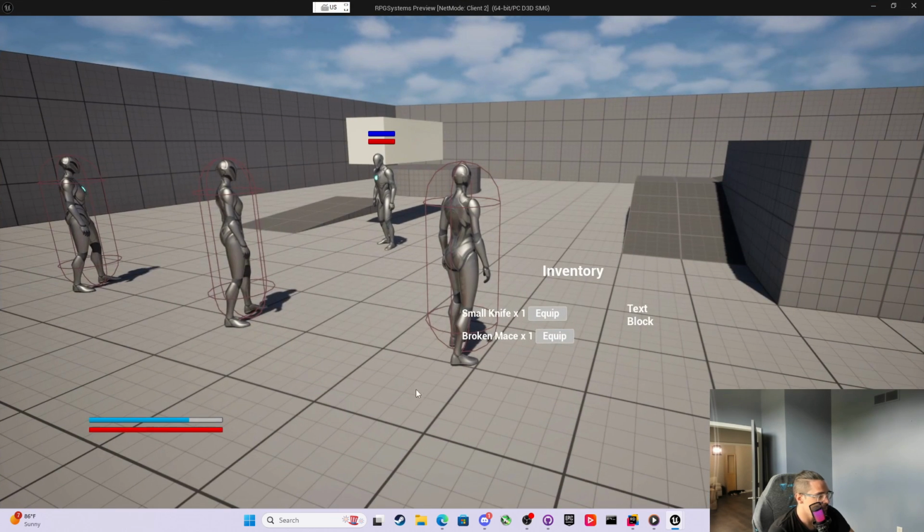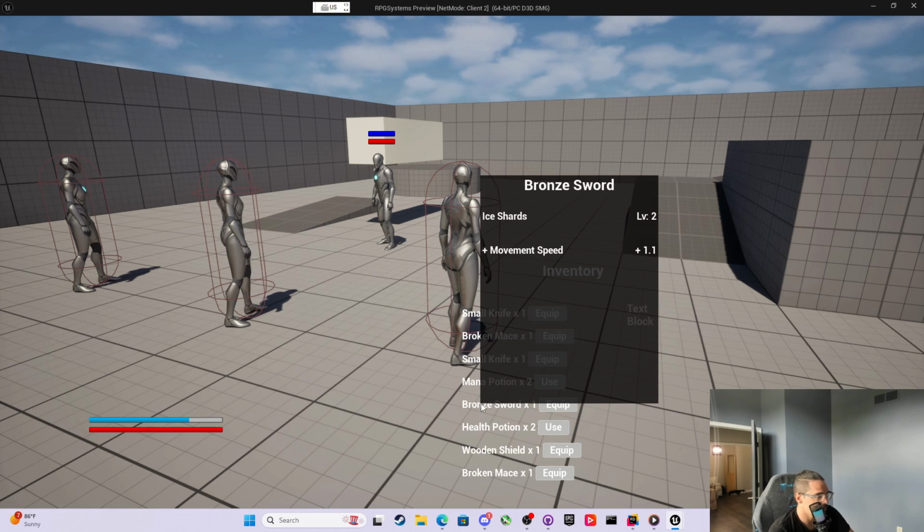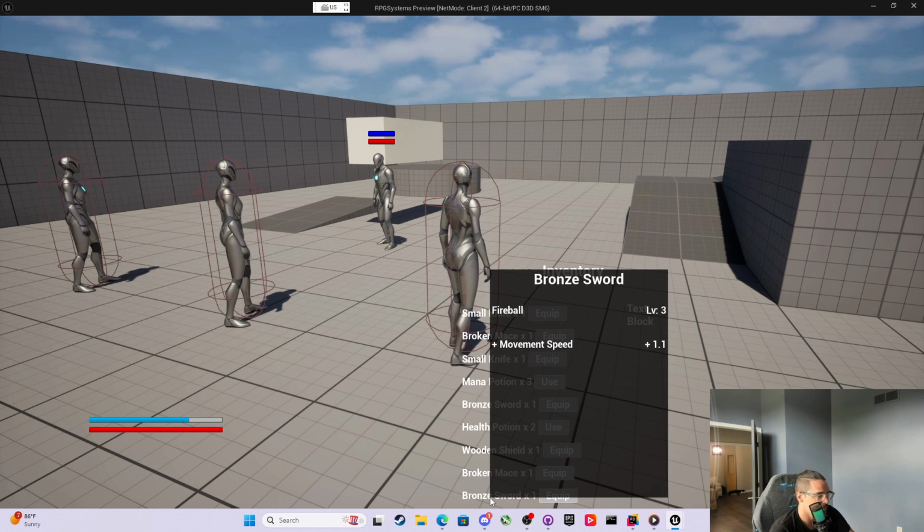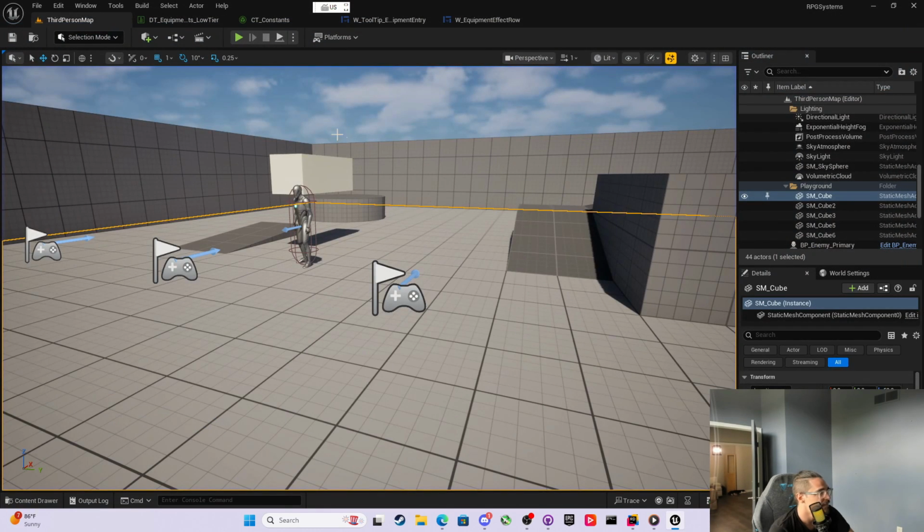So, oops, we'll get this up here, get a bronze sword. So now we're at least at 1.1. We're now getting the evaluated level, right? So it's not saying just +1. Now we're getting the evaluated level. And I wonder if I get another bronze sword. Oh, that's also 1.1. So we have the evaluated level.